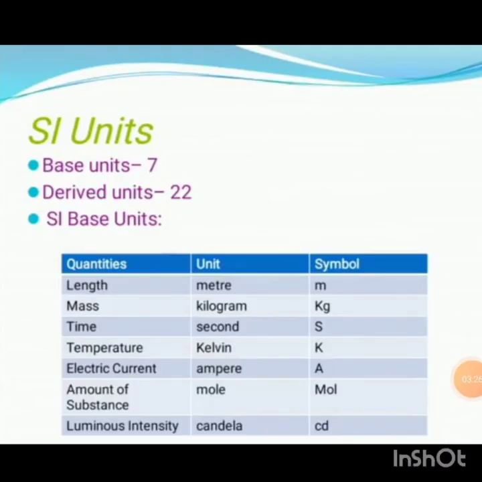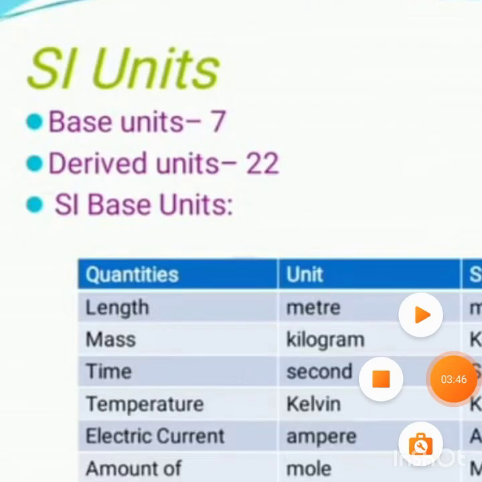Based on the International System of Units, the physical quantities may be classified into 7 types. So there are 7 physical quantities. They are otherwise called base quantities, and the units of these 7 base quantities are called the fundamental units. Fundamental units, or basic units, cannot be derived from one another, nor can they be further resolved into any other units. Derived units are units of physical quantities which can be expressed in terms of fundamental units.